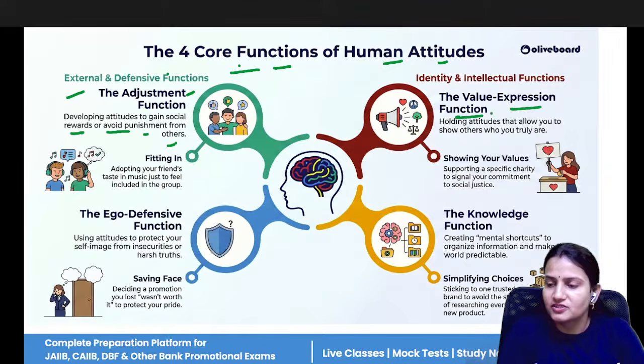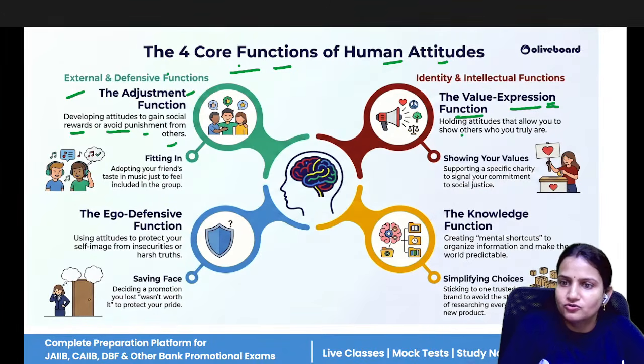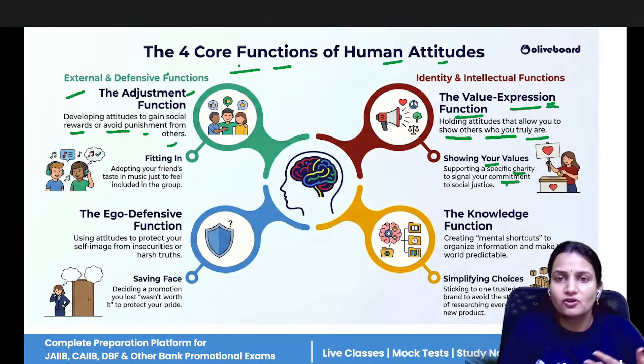Second is the value expression function. How much value you are giving to your work, how much value you are showing to the company, that the company is keeping you, it means you have something with which you can create value for the company. So holding attitudes that allow you to show others who you truly are, how valuable you are to the company. So showing your value, supporting a specific charity, or giving your commitments and fulfilling your commitments.